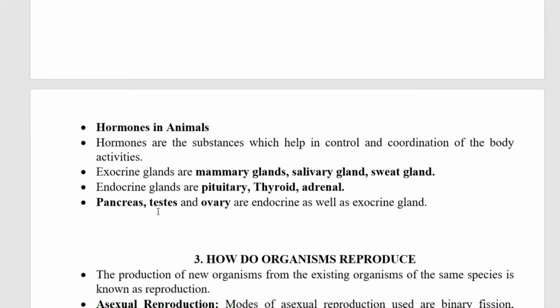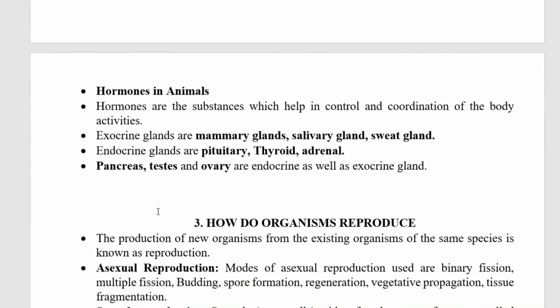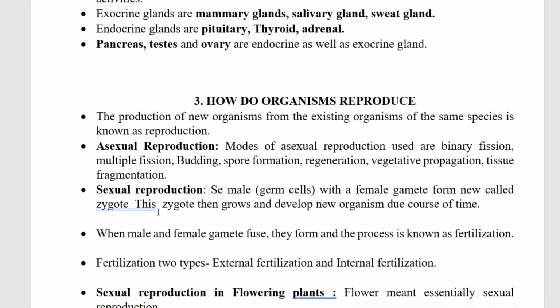Next, hormones in animals. Hormones are the substances which help in control and coordination of body activities. Exocrine glands are mammary glands, salivary glands and sweat glands. Endocrine glands are the pituitary gland, thyroid and adrenal glands. Pancreas, testis and ovary are endocrine as well as exocrine glands.